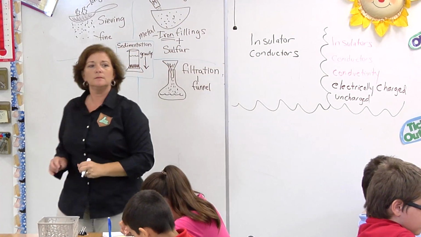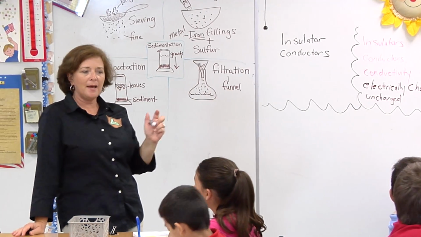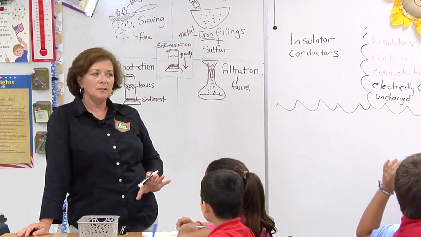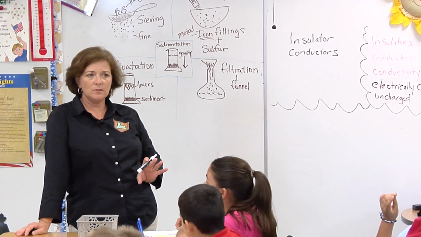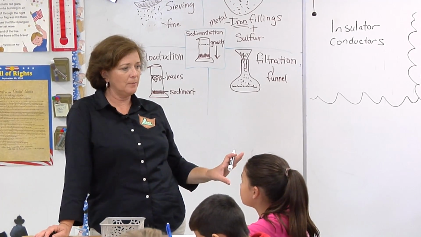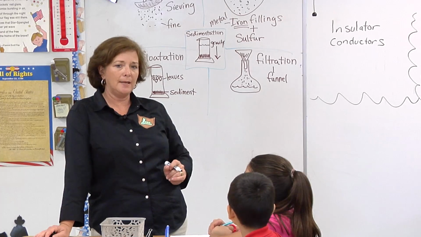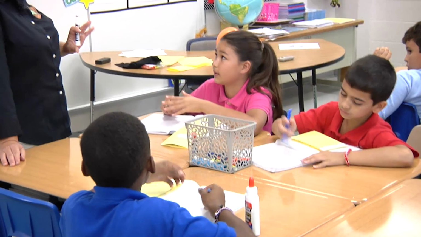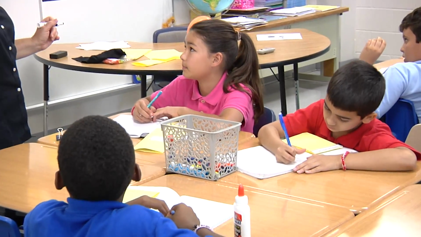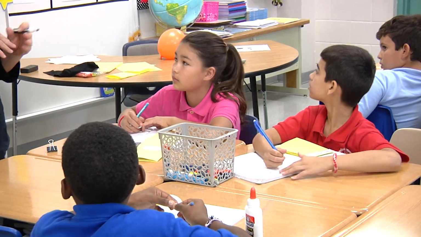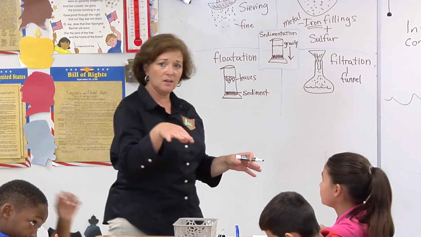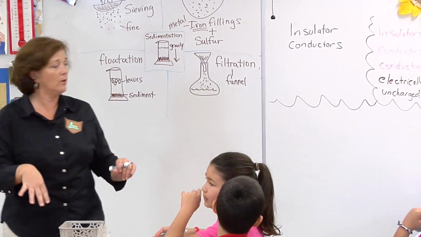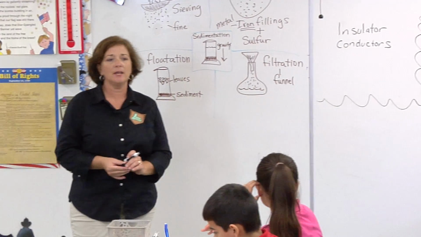Anything else? We talked about attract and repel. Do we need to put attract and repel up there? Does everybody understand what attract and repel is? What does repel mean? To push away. What does attract mean? To come together. Do we need to write that up there? You think so? No? Okay. What else? Is there something else that we ought to write up there?